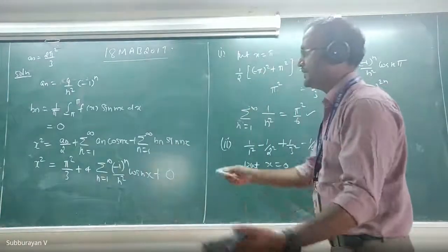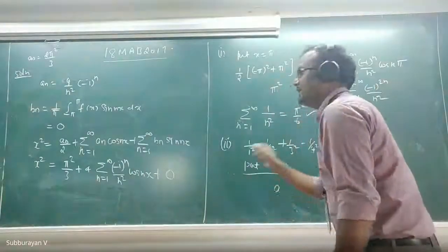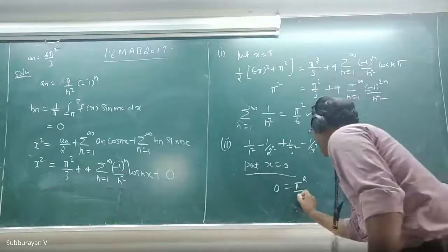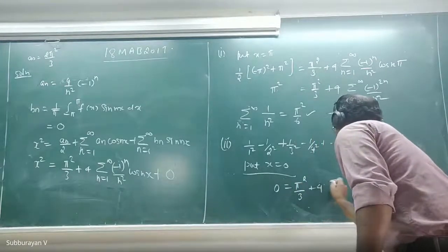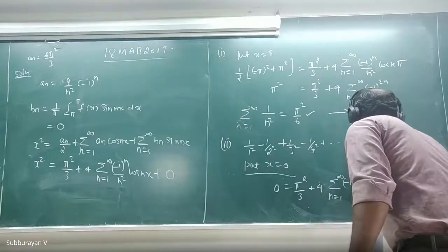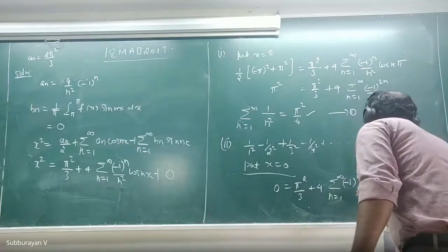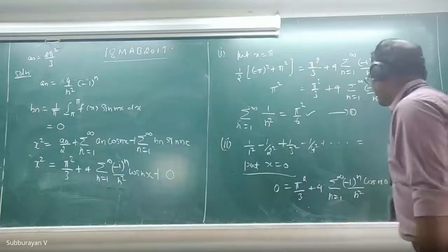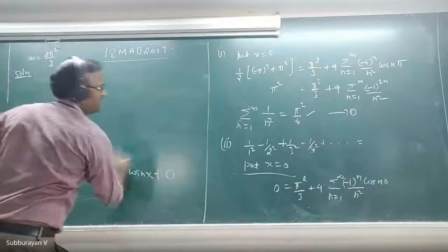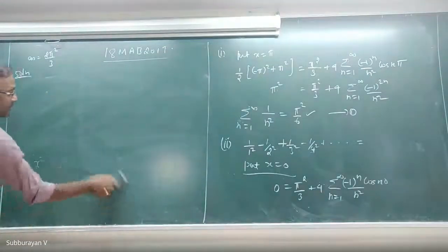Then what will happen? Left hand side is 0, and the right hand side is pi square by 3 plus 4 times summation n equal to 1 to infinity minus 1 whole power n into cos n0 divided by n square. Now simplify this.